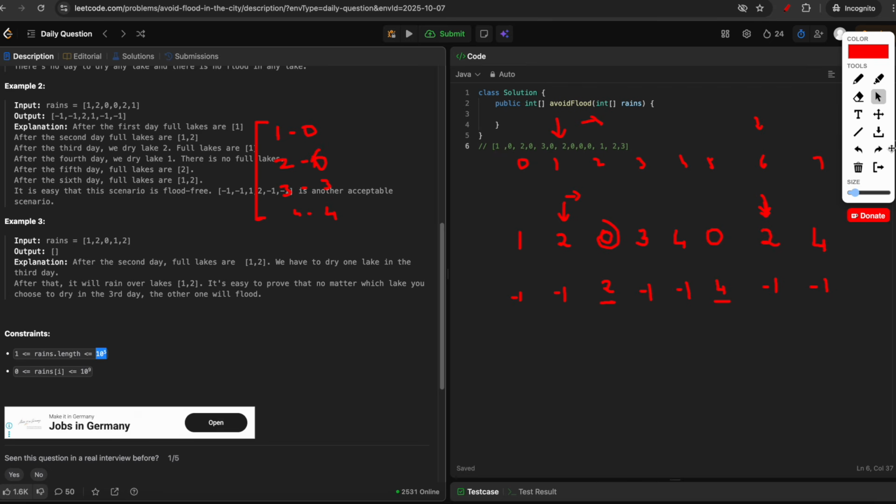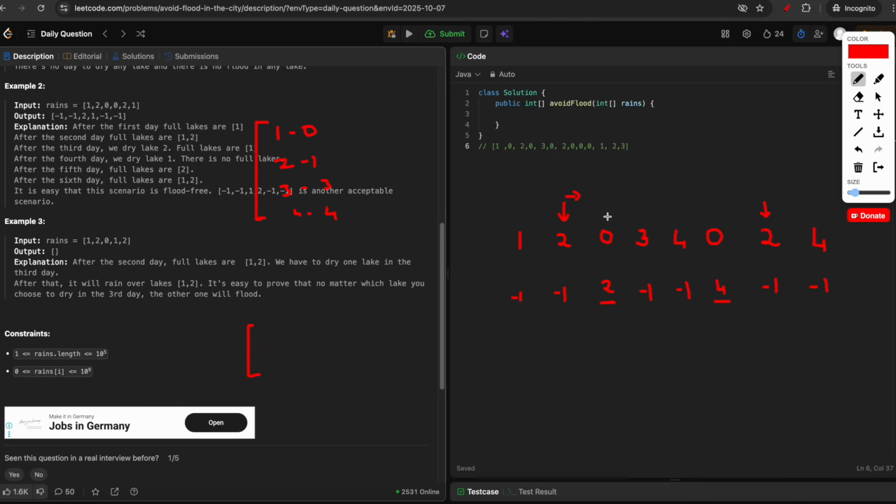So the approach will remain the same: whenever you have a rainy day, you add it in your hash map, and when you have a duplicate, you want to find the first 0 that can be used to dry it. So what we can do is, whenever it's a rainy day, we fill it in our hash map to know when was the first day it rained.